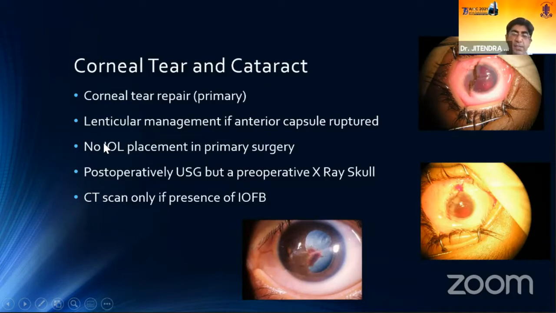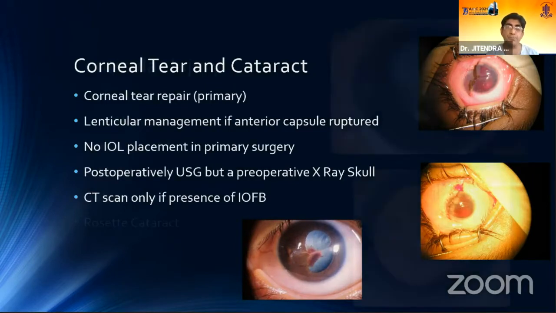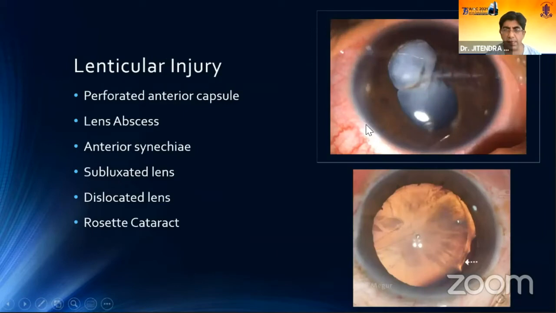If the anterior capsule has been perforated, we should go ahead and remove the loose cortex, because it may end up causing inflammatory glaucoma. Post-operatively, ultrasound is necessary, but pre-operatively, we should always try to get an X-ray skull, epilateral, and PNS. CT scan only if you are suspecting the presence of an IOFB. The only reason I have included CT scan is that we should be cautious that we don't go ahead and get an MR done. So this is the lenticular injury.